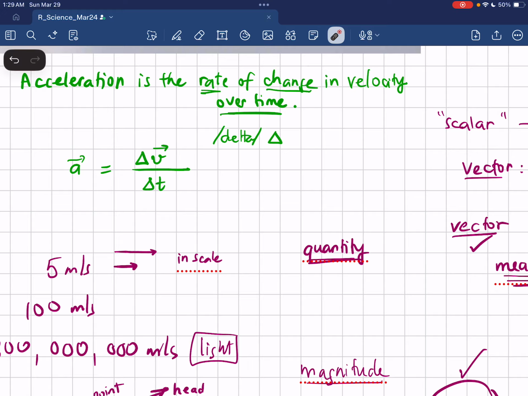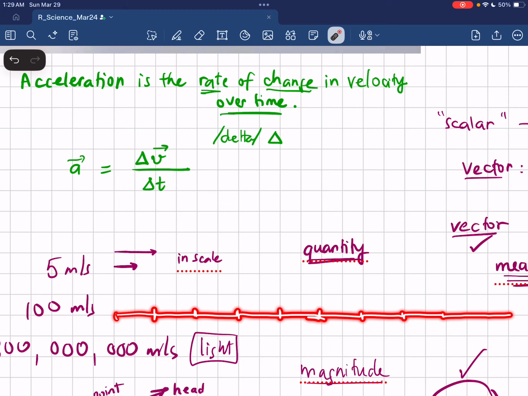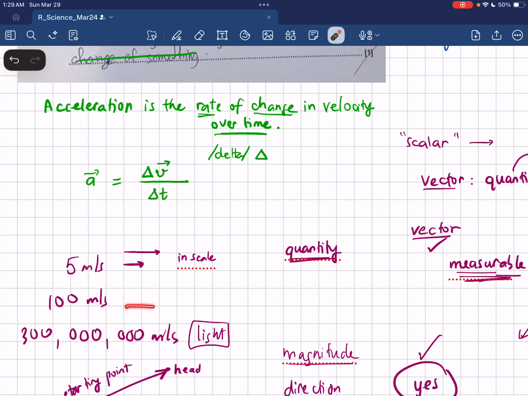Makes sense, right? And if it's 20 meters per second, it should be what? This is 10, 20, 30, 40, 50. You see that? And then 60, 70, 80, 90, and then 100. Okay, so it's somewhere here.